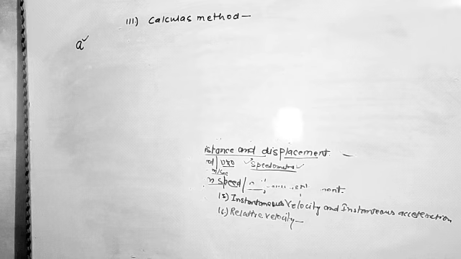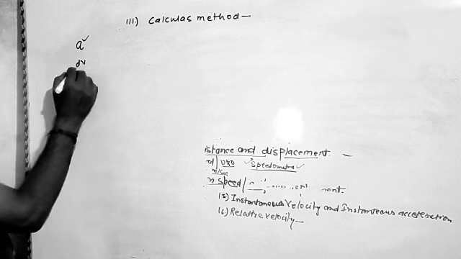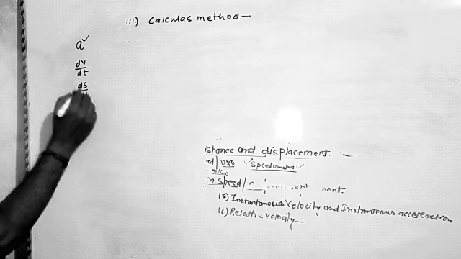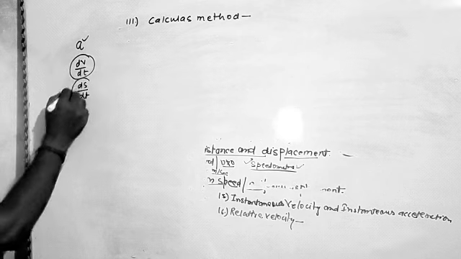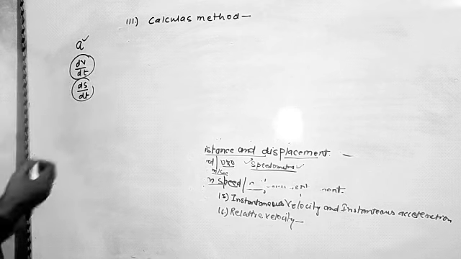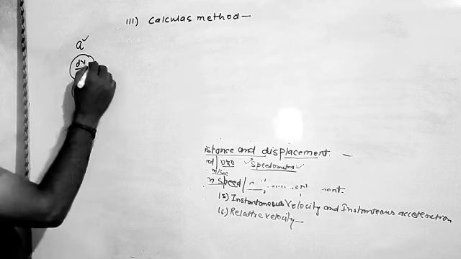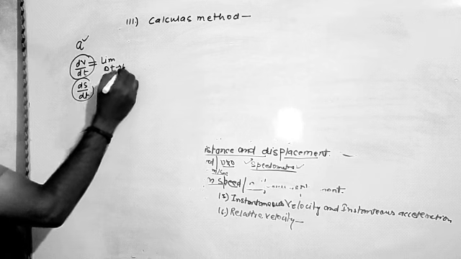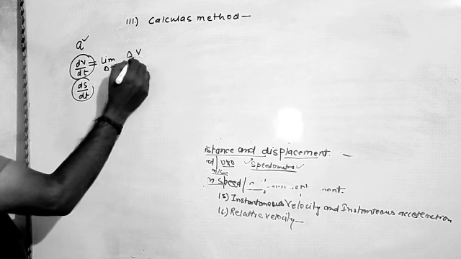Now here, before going to the calculus method, we have to understand the term dv by dt or ds by dt. Actually these are the limiting value of delta v by delta t, with delta t tending to 0.